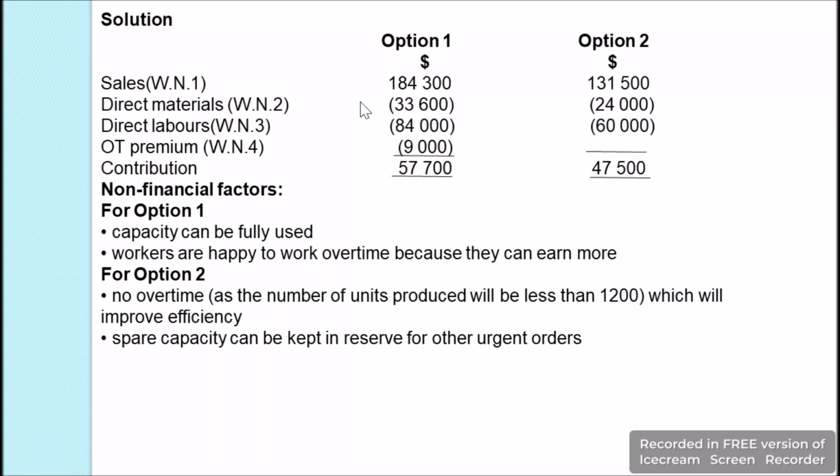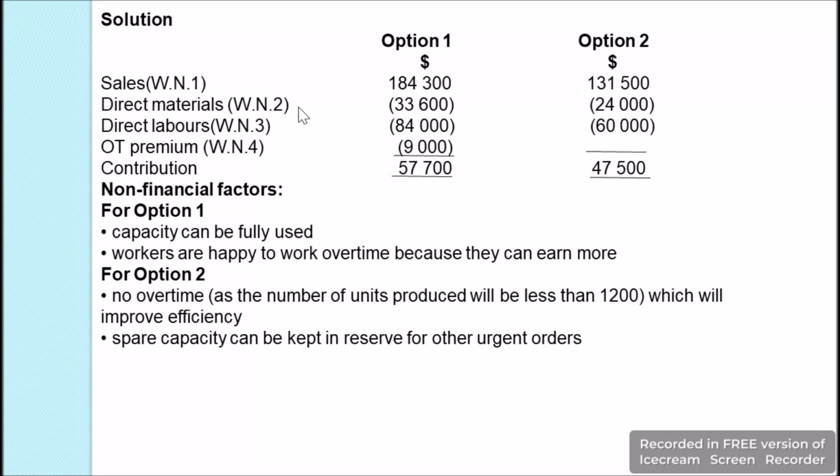Direct materials which we calculated was $33,600, and as these are the expenses, we are going to subtract the expenses from the sales revenue to get the contribution. For contribution, we take the sales revenue, from there we subtract all the variable expenses, and the variable expenses which we have here are direct material, direct labor and overtime expenses, and we will get the contribution.